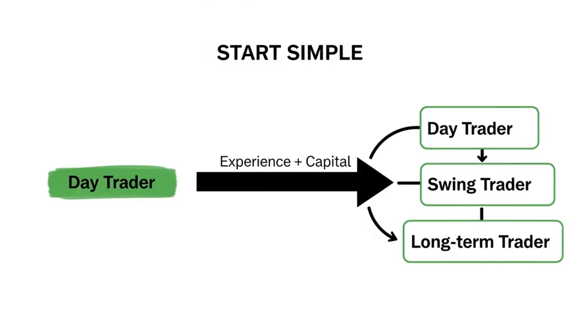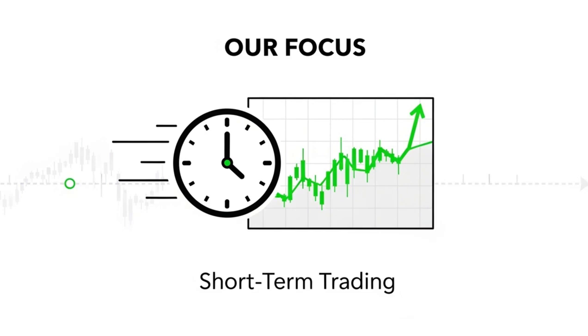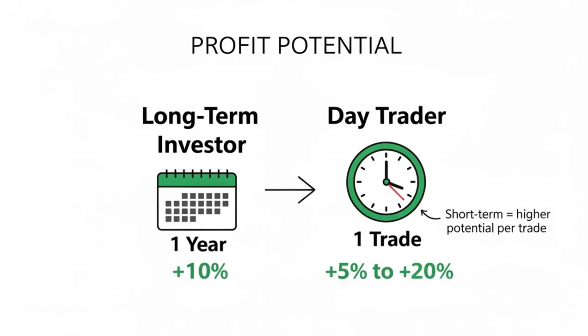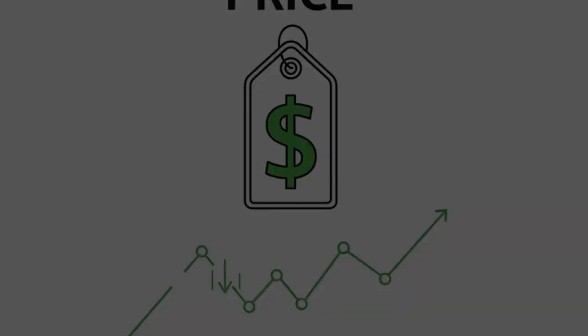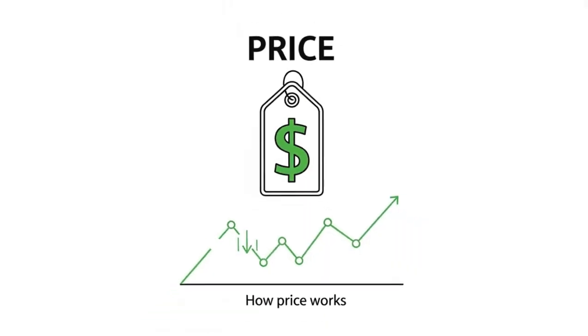To give you background for future videos, we'll focus on short-term trading because it has the potential for significant profits. For example, a long-term investor might target around 10% annual profit, while a day trader might aim for 5 to 20% per trade of their initial investment. The major difference between them is that long-term investors don't take as much risk or exert as much effort as day traders. The third and final part we'll discuss is price.